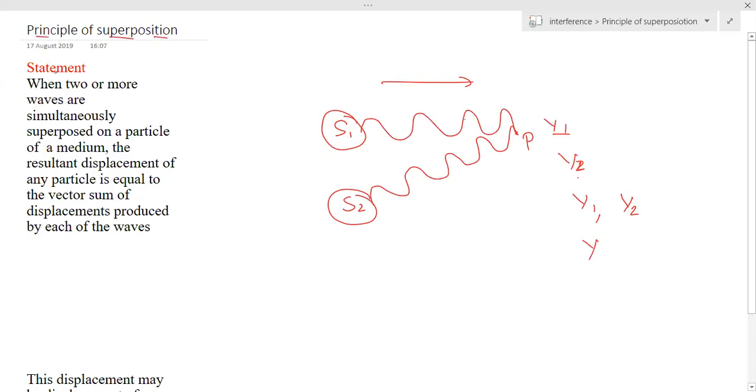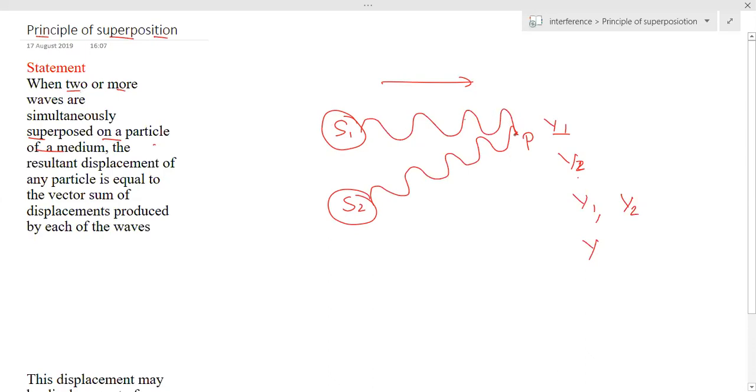Now let us go to the statement of the principle of superposition. When two or more waves are simultaneously superposed on a particle of a medium, so this is my particle of the medium. Now on this particle, what is happening? Here it is given two or more waves, but I'll consider only two waves.